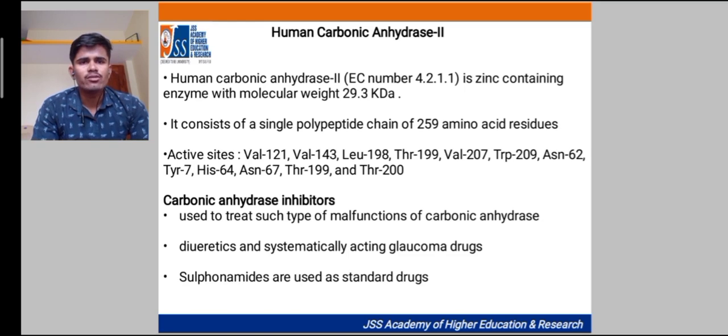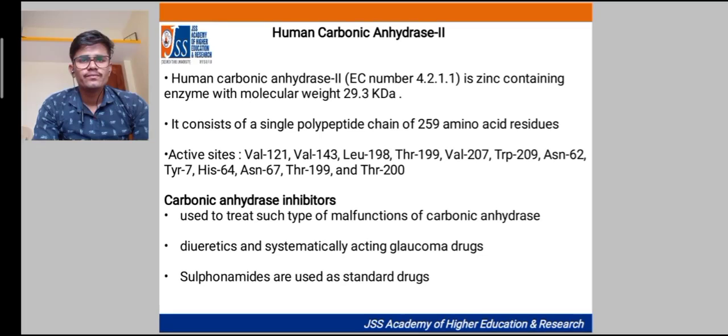The active sites of the human carbonic anhydrase 2 are valine 121, valine 123, leucine 198, threonine 199, valine 207, tryptophan 209, asparagine 62, tyrosine 7, histidine 64, asparagine 64, threonine 199, threonine 200.